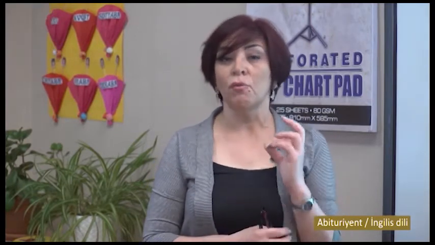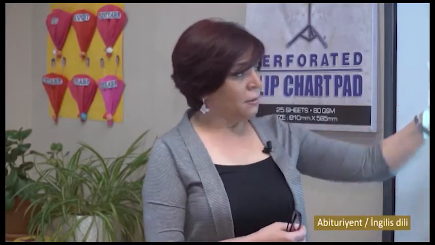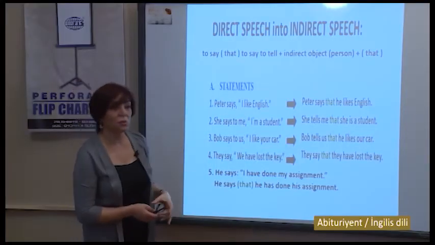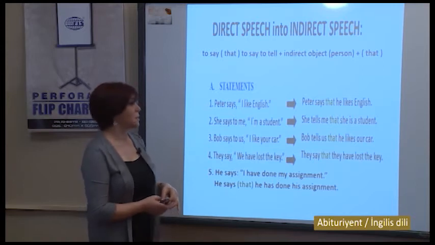And remember one more thing, that after tell we don't use the preposition to. We never say tell to him, we say tell him. Here are some examples. Now let us look through the examples.